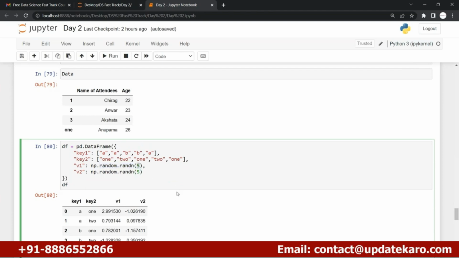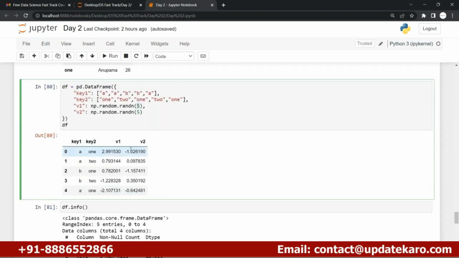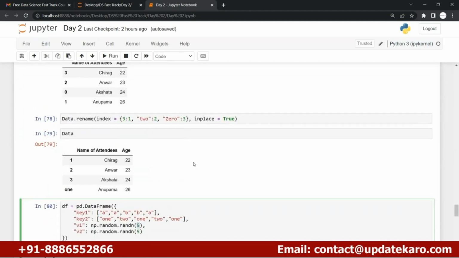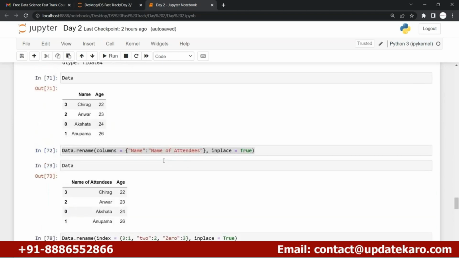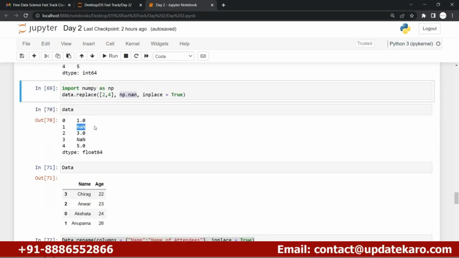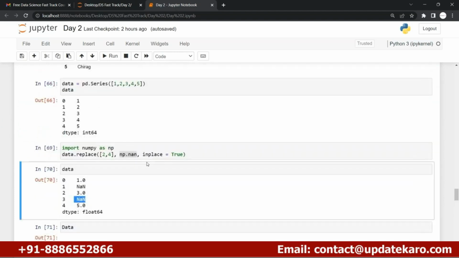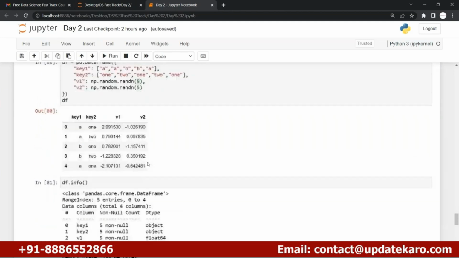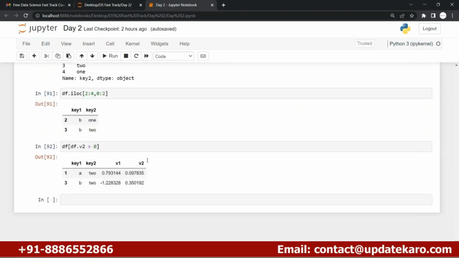You can use the numpy library for adding NaN values. NaN values are nothing but missing values. You can also use the numpy library for doing some statistical analysis. We'll see those statistical analyses in an upcoming part of the session, right?